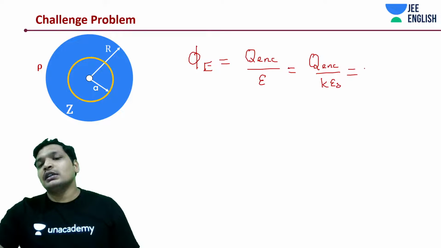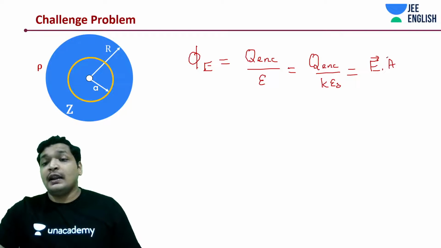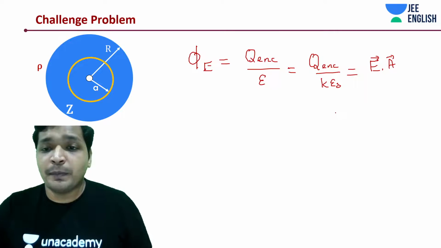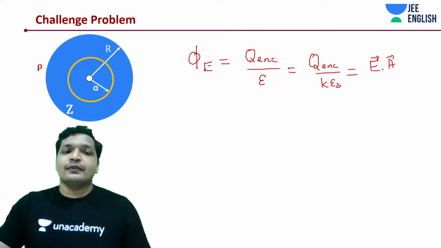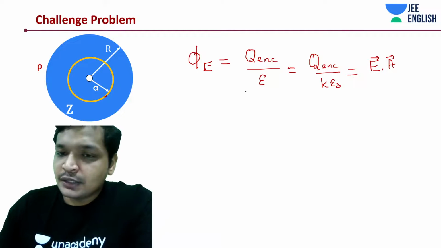Which is E into A, electric field into area. And what is the area of your Gaussian surface? 4 pi a square. This is the Gaussian surface, right? It's 4 pi a square.